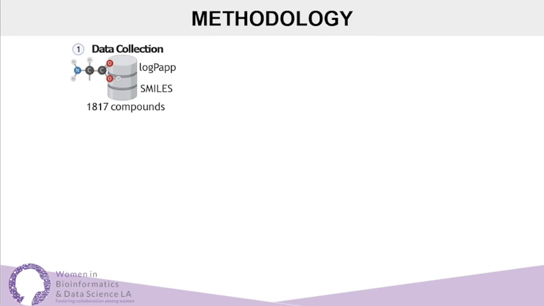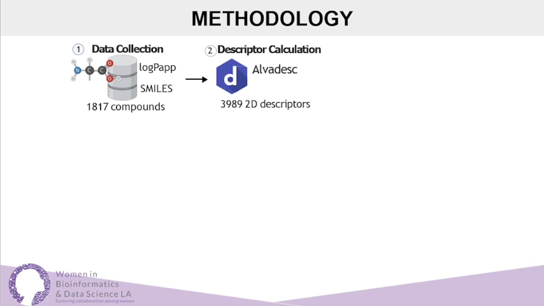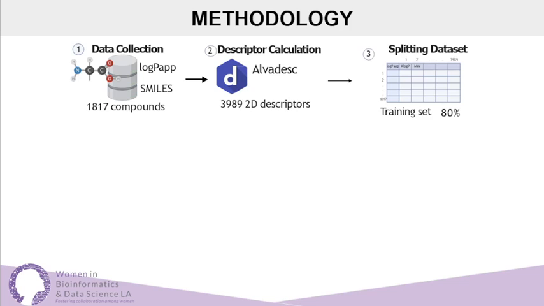We began by obtaining the structural information of 1,817 chemical compounds with known apparent permeability values. We calculated the molecular descriptors of these chemical compounds, where we obtained 3989 molecular descriptors. Then we divided the dataset into fractions. 80% of this dataset was used to develop the models.